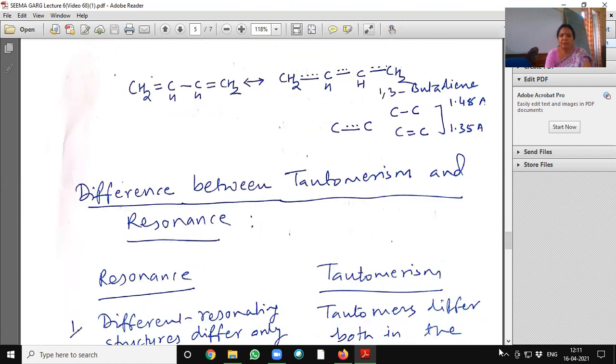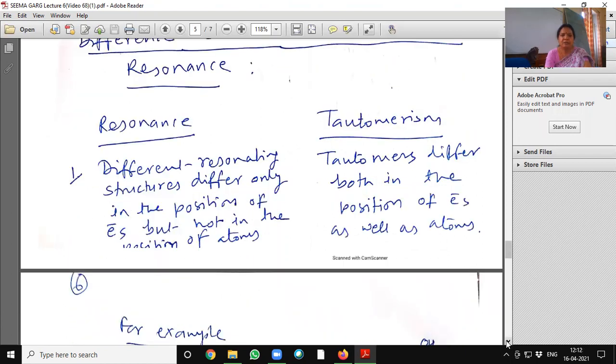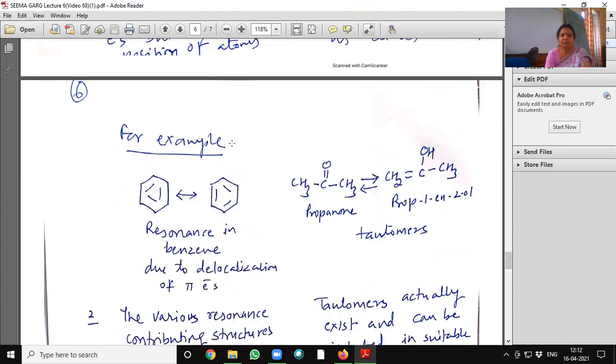Difference between tautomerism and resonance. Resonance: different resonating structures differ only in the position of the electrons, but not in the position of atoms. Whereas tautomers differ both in the position of the electrons as well as the atoms. For example, benzene, here due to the delocalization of pi electrons, these are the resonating structures. Whereas in propanone, see here propanone, and this is the keto-enol form. These are the tautomers.